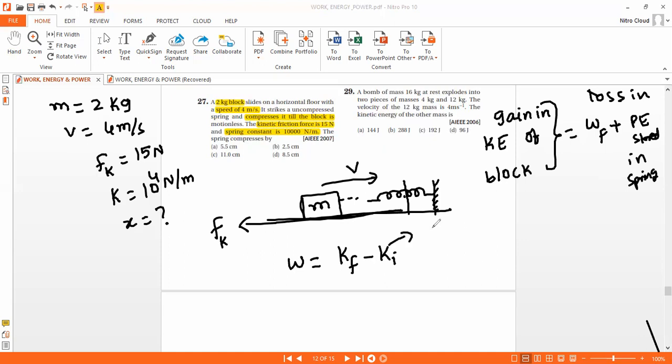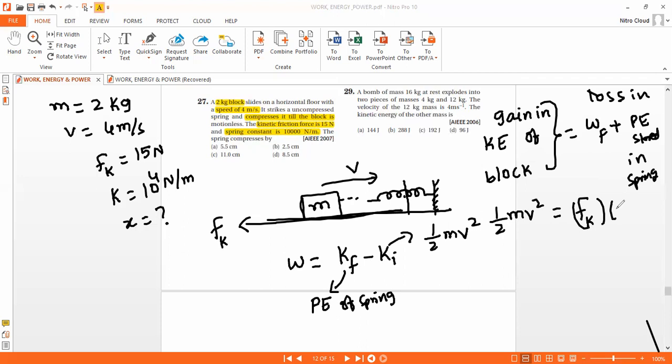Initially the block is moving, so half mv square. Finally this kinetic energy is stored as potential energy of the spring. So half mv square is equal to the work done by frictional force, Fk times x, plus half kx square.